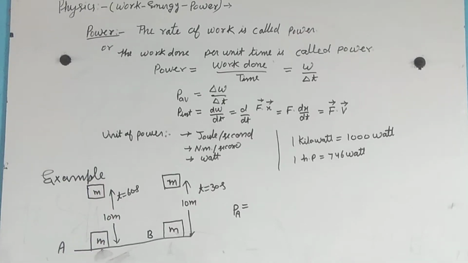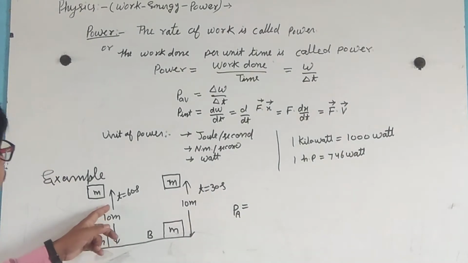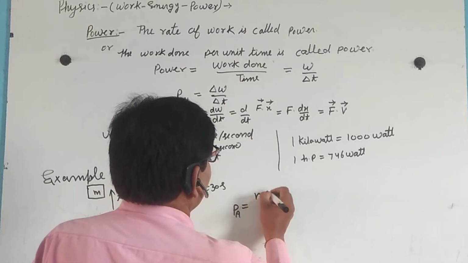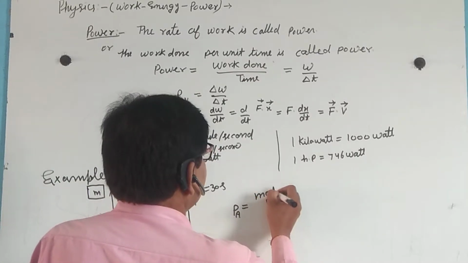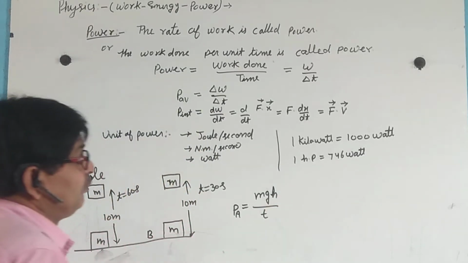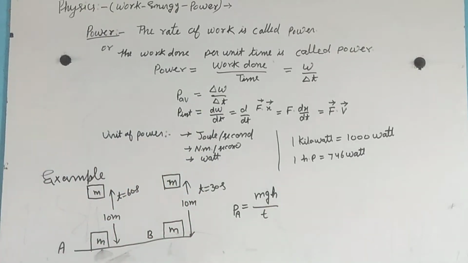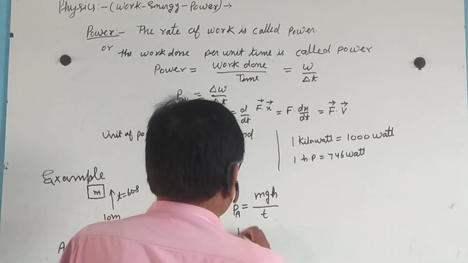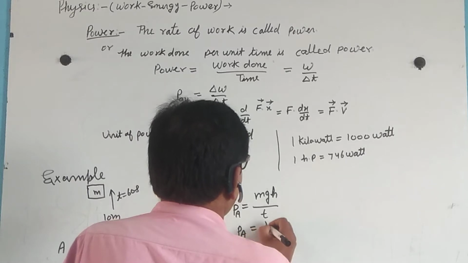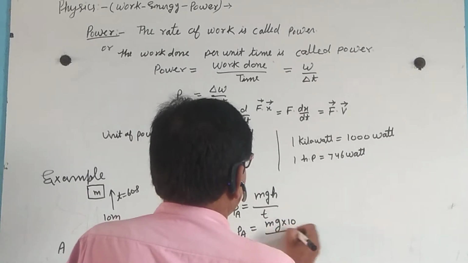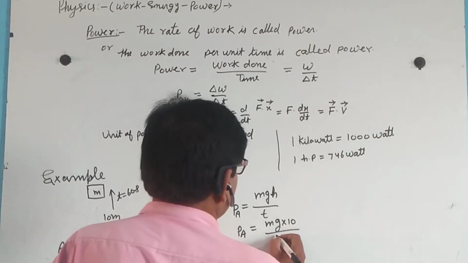This is work done against the force of gravity, so work done equals mgh, and power is mgh by T. So PA equals mg into 10 divided by T equal to 60 seconds.